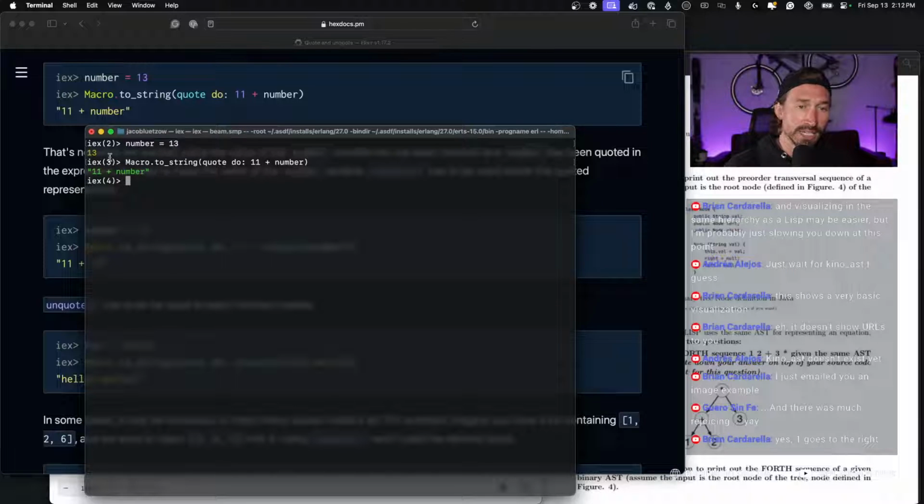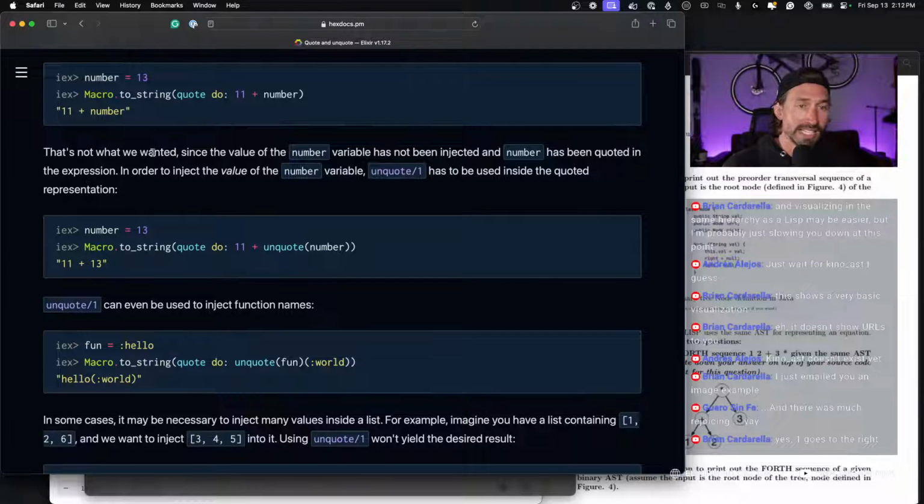That is because it is inside of the quote block, so you need to inject a value inside of quote so it's within the same context. So now if we did unquote here and did the same thing, it will now be 11 plus 13.